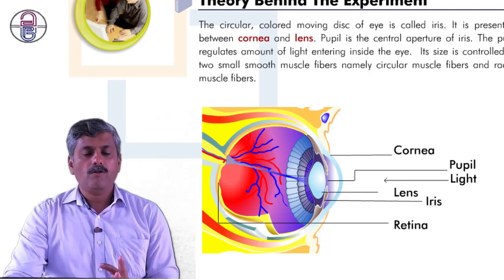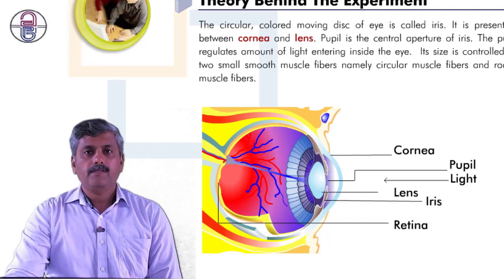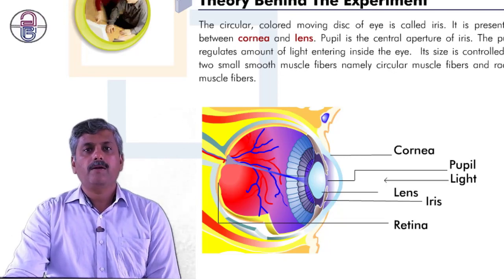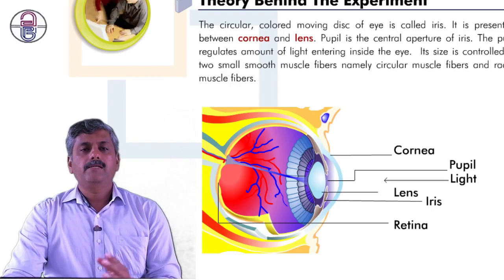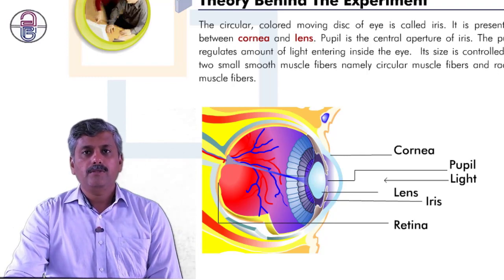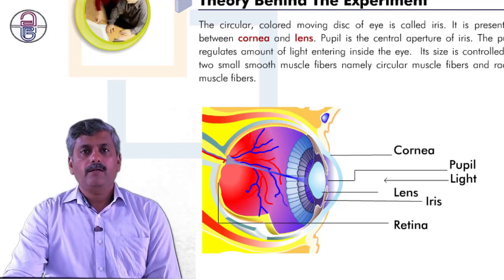The first thing is the cornea. The cornea is the outermost part. Second is the middle part of the iris that we call the pupil, and the light enters through this pupil, which regulates it. Last is the retina, where all the images and information are collected and converted to brain language. This is the most important thing that we require for today's experiment.